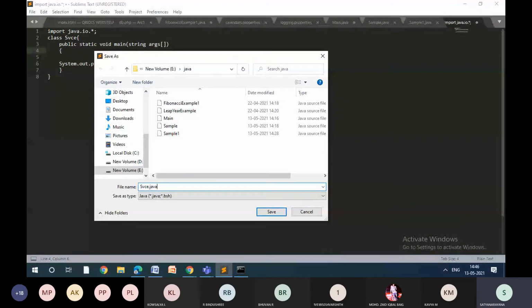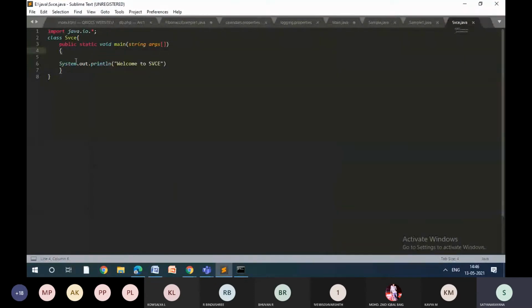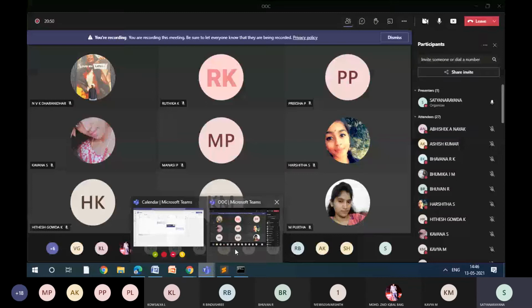So now when I say yes, save, you can see how it has changed now. Previously how it was, now it has changed to like this. Now you can easily identify classes, objects, keywords, header files, everything in this program, right? So this is how Sublime Text will be very useful.